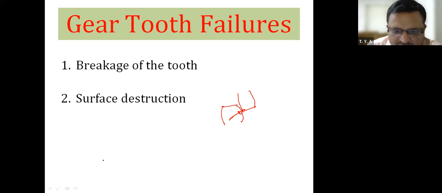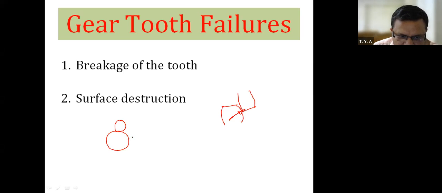Wheel means bigger gear and pinion means smaller gear. I will draw here. This is suppose the wheel and this small one is the pinion. Always remember, this is known as wheel and this is known as pinion. Therefore, when the two gear teeth are in contact with each other, the gear tooth of one gear, that is the wheel, will exert force on the gear tooth of the pinion.